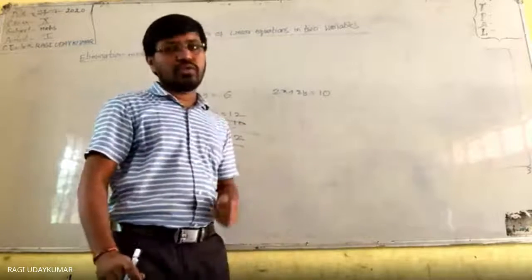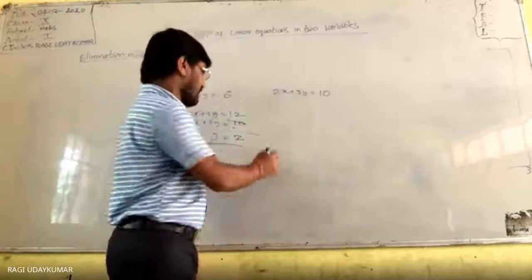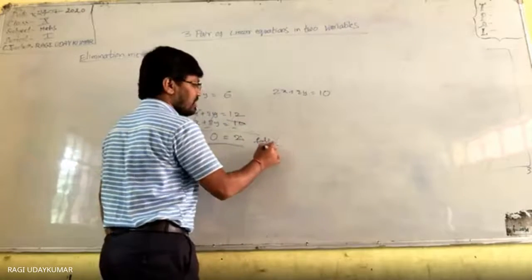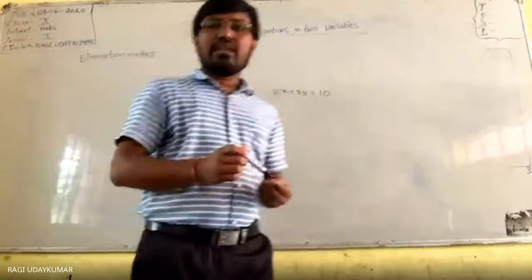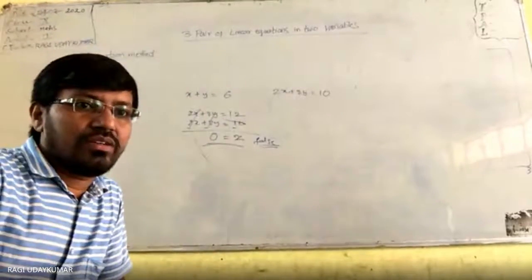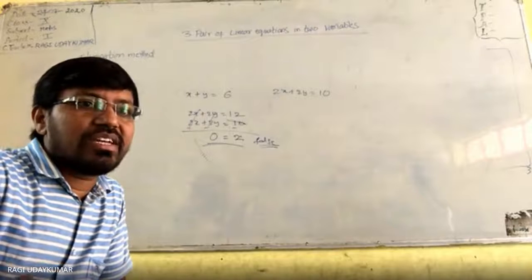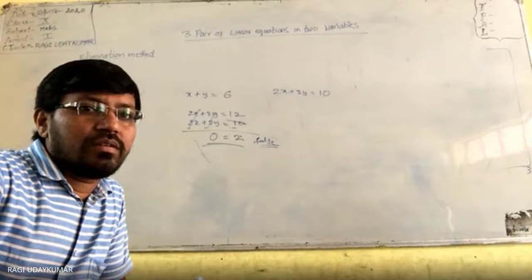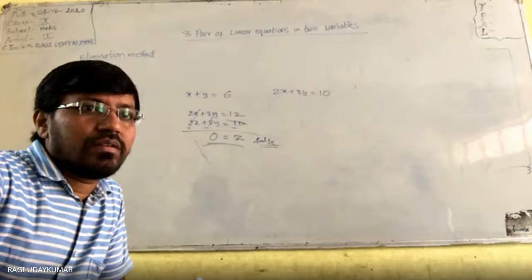Does 0 ever equal 2? This is false, right? So if it is a false statement, it is clearly given to you, see.